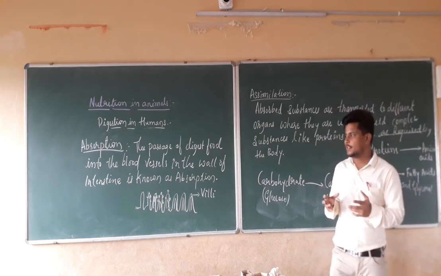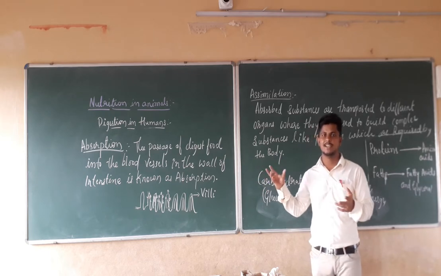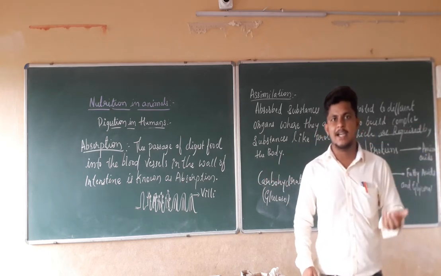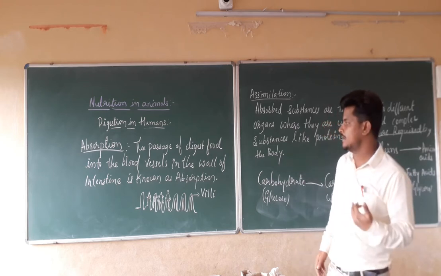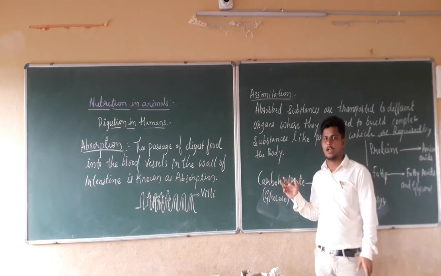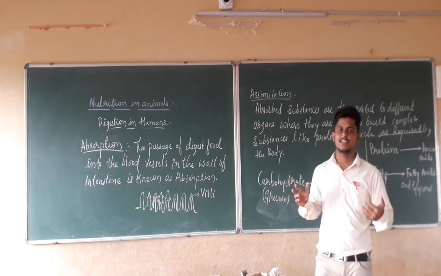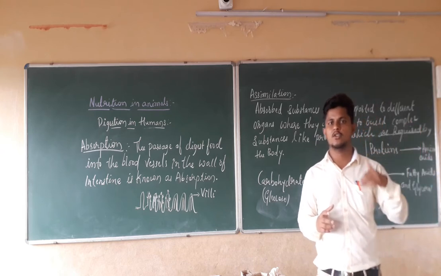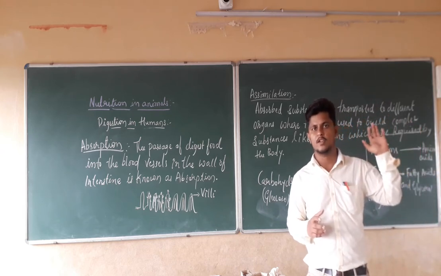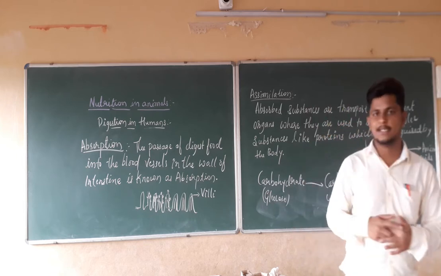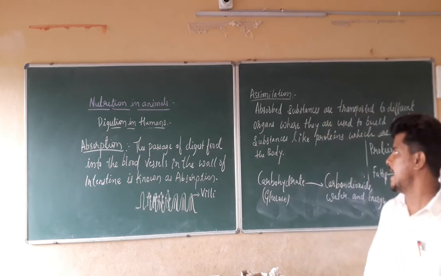The undigested food which remains in the small intestine is going to be carried to the large intestine. There again the digestion is going to happen. After the large intestine, it is going to pass through the anus and go away from our body. I hope this is clear about the small intestine and absorption as well as assimilation.